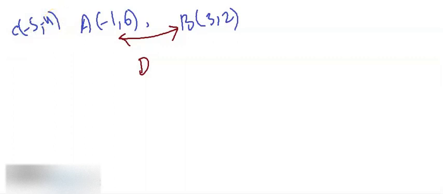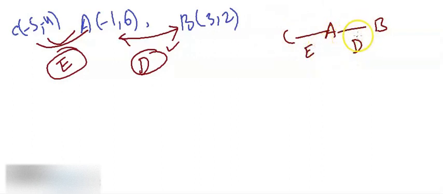Now E is midpoint of A and C, so you can just use the midpoint formula and calculate this E, and use the midpoint formula for A and B, and then calculate this D. So it's like C A B. I'm writing this way, but these points might not look like this. So E is the midpoint of these two, and D is the midpoint of these two.